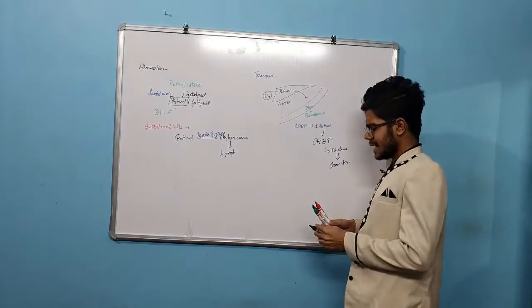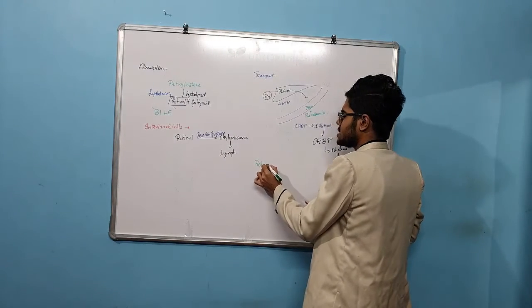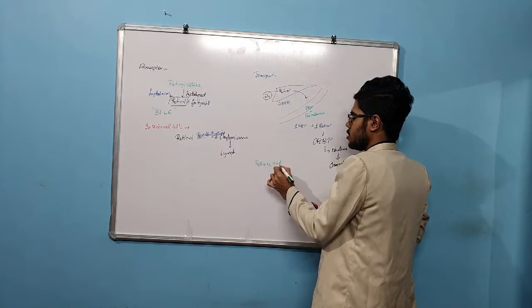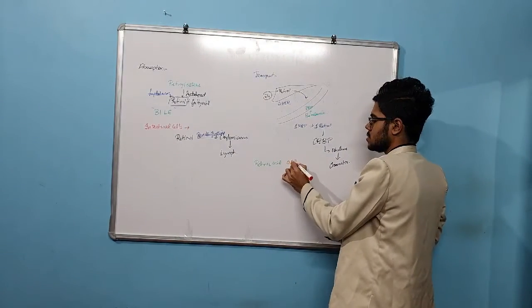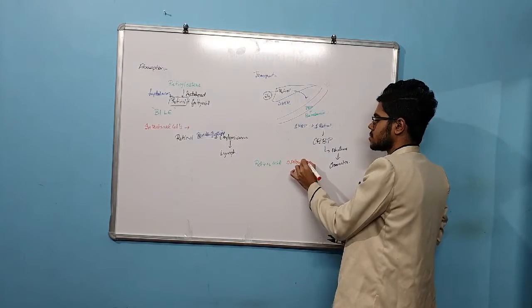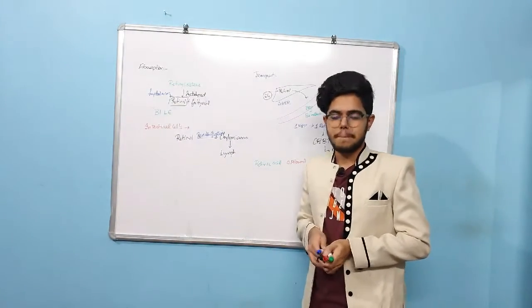Now what about retinoic acid? Retinoic acid is transported with the help of albumin. So this is about the absorption and transport of vitamin A.